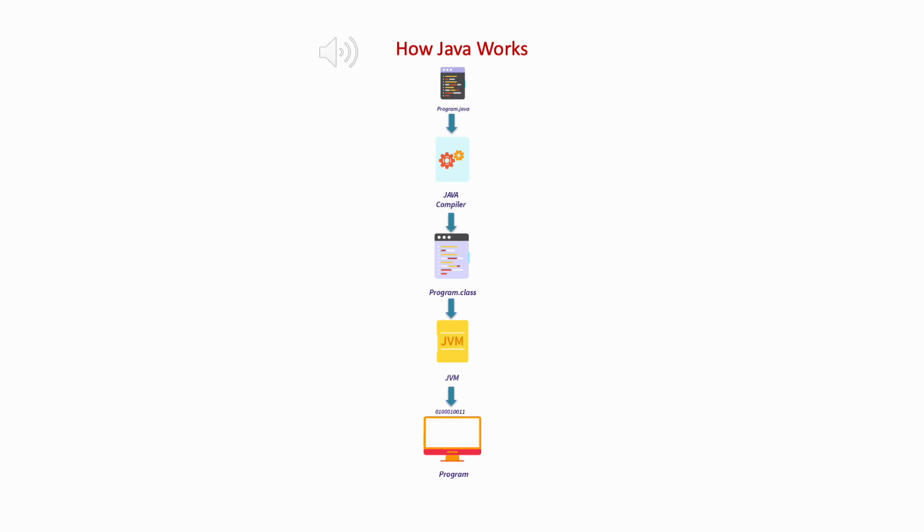So here's the flow. You write your code in HelloWorld.java. Compile it with javac to generate HelloWorld.class bytecode. Then the JVM executes it on any platform. This is what makes Java so portable.